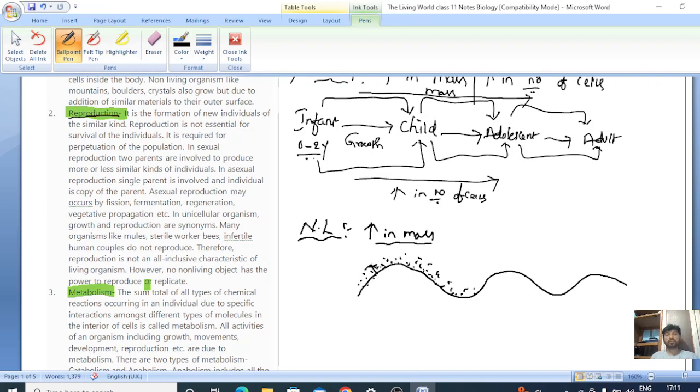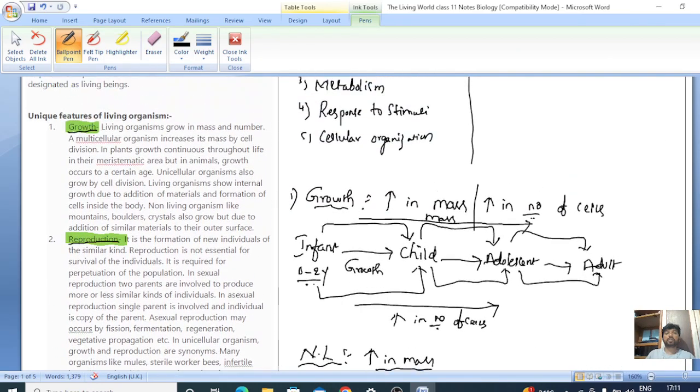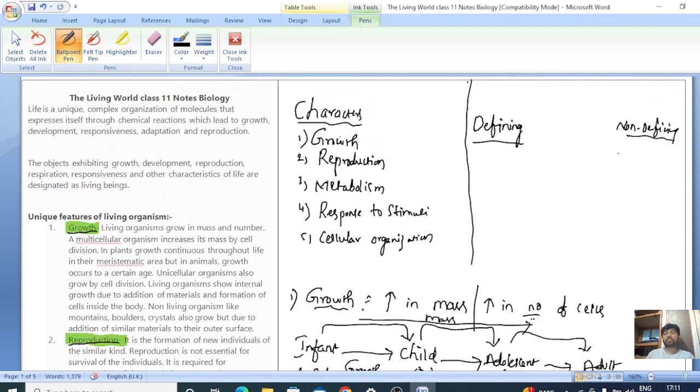This says that mountains and other non-living things also exhibit growth. If growth were a defining character, then it would not be exhibited by non-living things. So growth is considered a non-defining character.